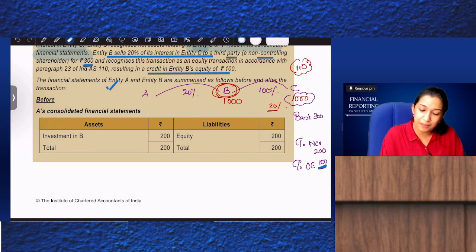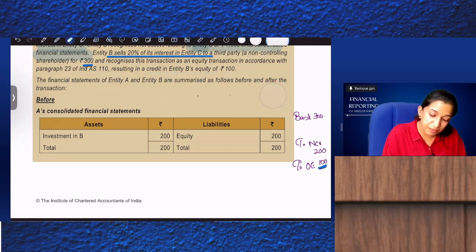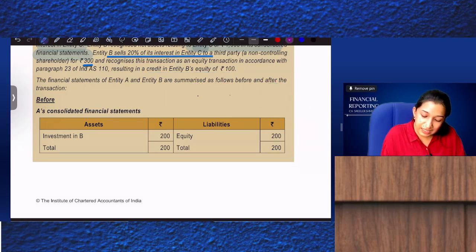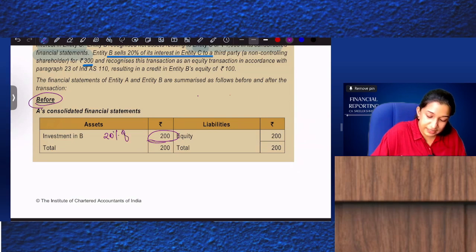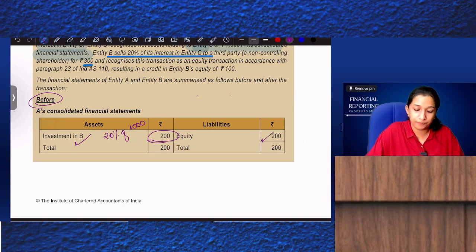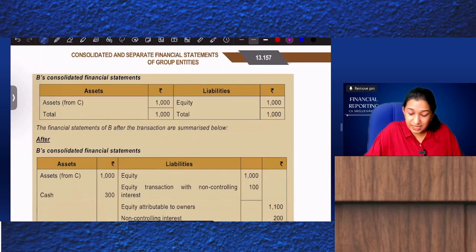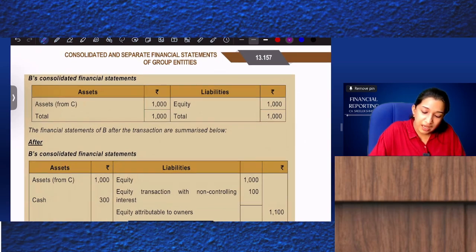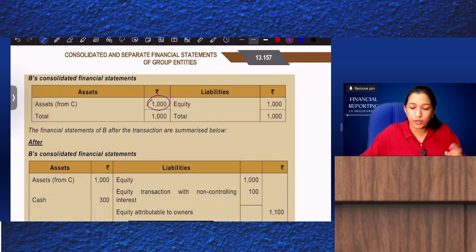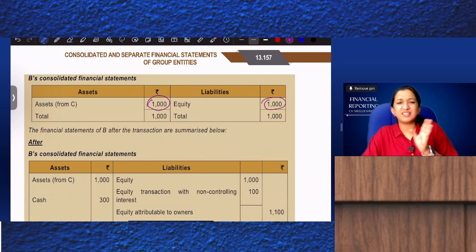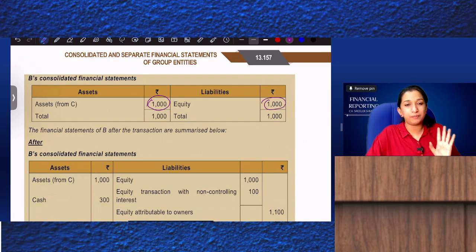They have given a balance sheet where, before, A has an investment of 200. Current B has net assets of 1000, and 20% of that is the investment in B, 200, with corresponding share capital of 200. Before the sale, this is the holding company's position, with assets from C taken over. There is no NCI, so the same is shown as share capital. Now the equity side.